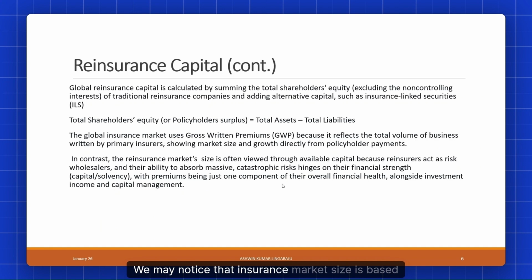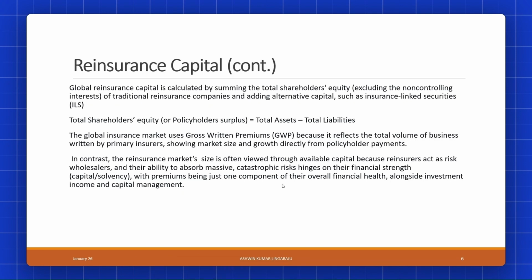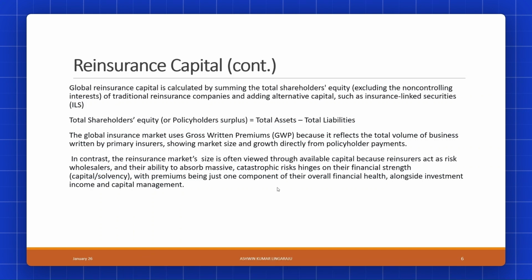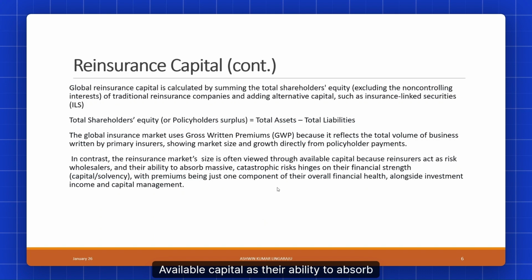We may notice that insurance market size is based on gross written premiums, which is the total volume, while the reinsurance market is based on capital available, or the net worth. This is because the insurance market reflects the total volumes of business written by primary insurers, while the reinsurance market is viewed through available capital, as their ability to absorb catastrophe risks depends on their financial strength.